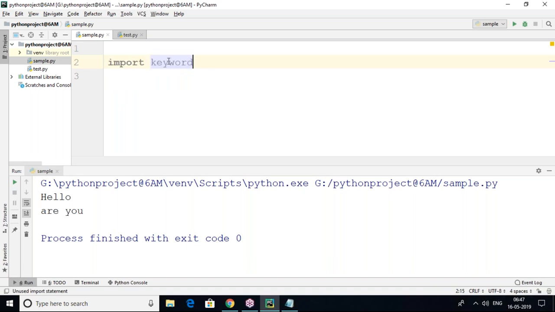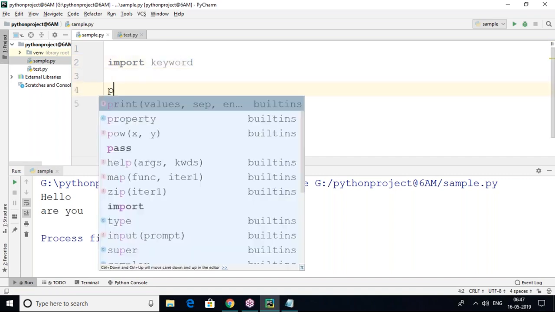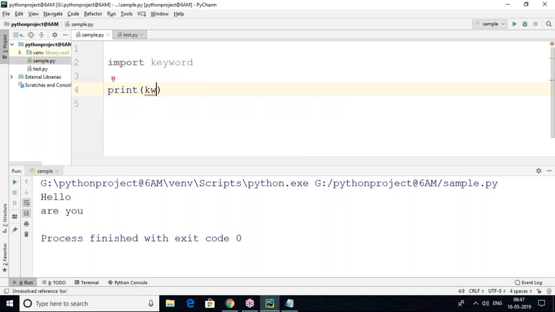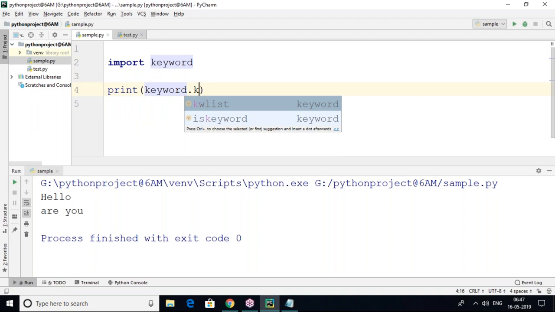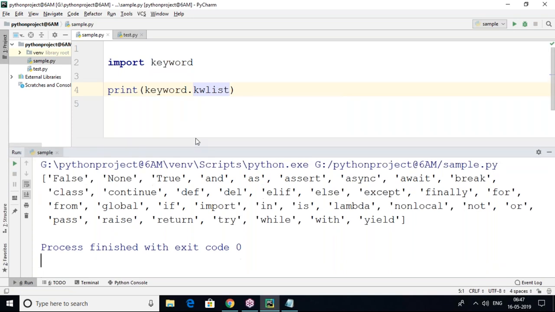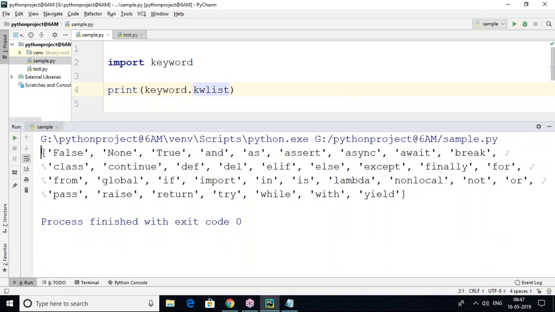In your terminology, C and C++ people call them header files and Java people call them packages. In Python, we say modules, with the import keyword. I want to print the complete keyword list. Then print, module name is keyword, dot kwlist. So the complete keyword list will come. Now you can see these are the Python keywords which are supported.